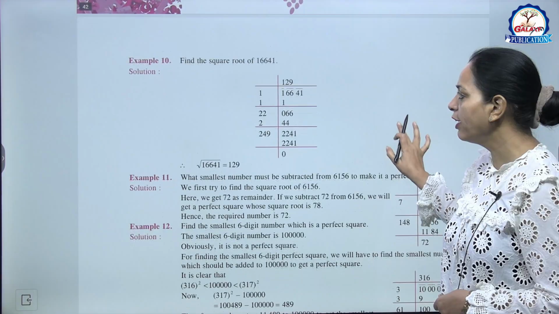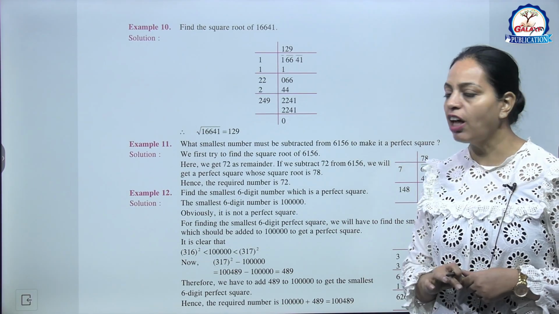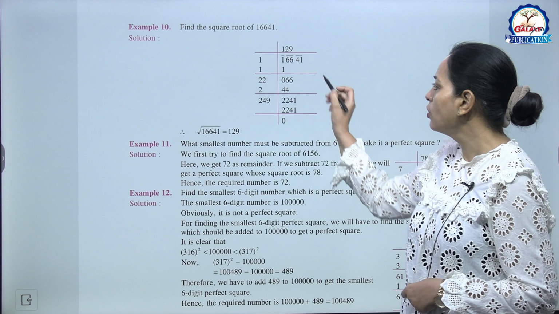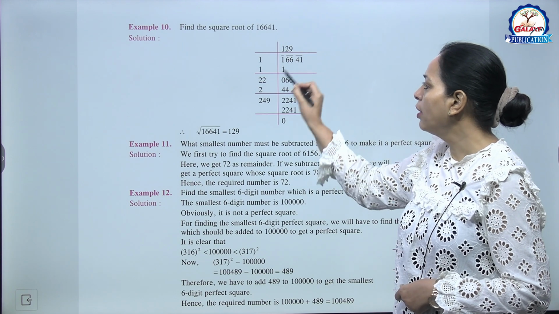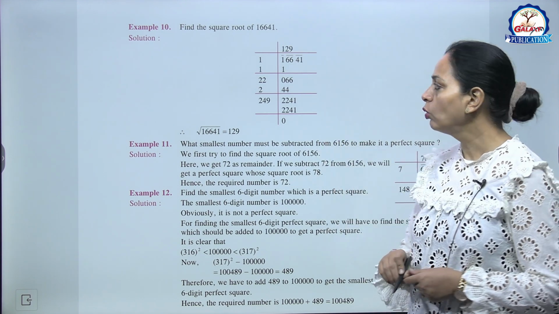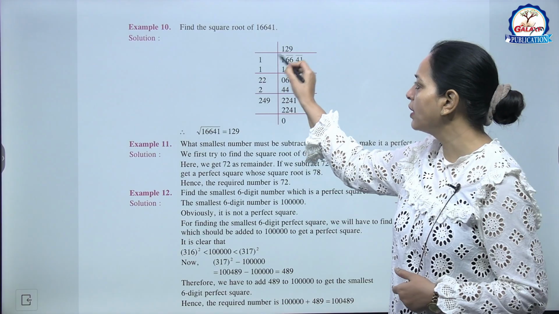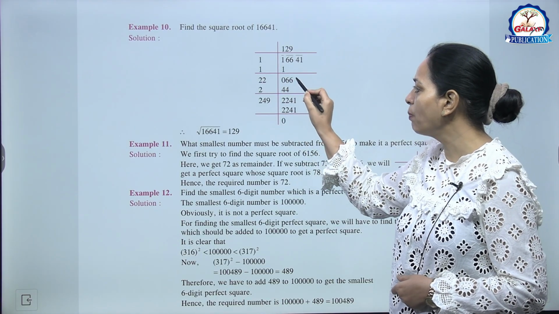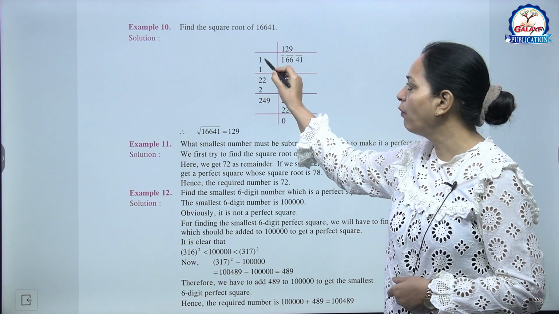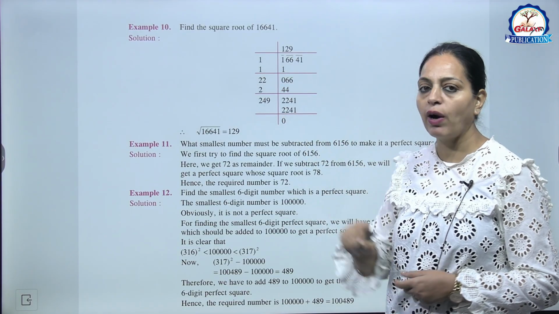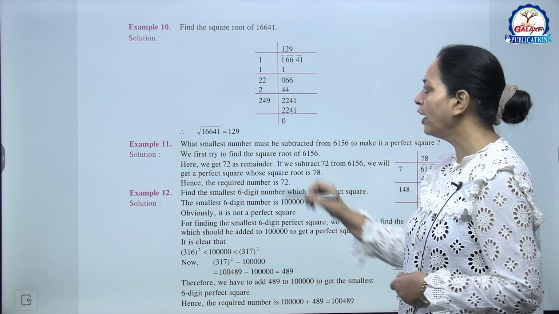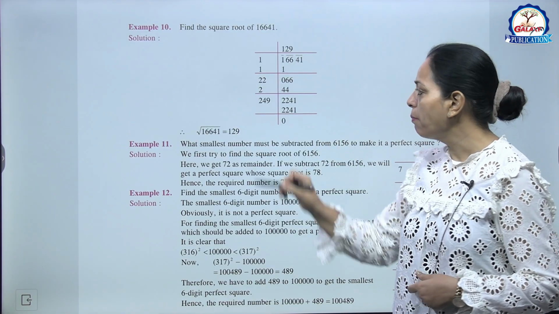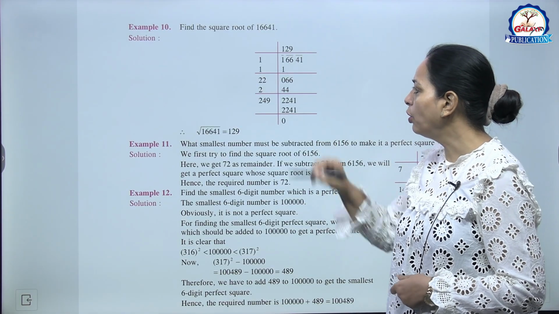Now example 10, find the square root of 16,641. So first make the pairs. So हमने pairing की है यहाँ पर. Now 1 is alone here. So 1 goes by 1. So 1 ones are 1. Okay. Now 1 minus 1 is 0. Take the next pair 66. This side 1 plus 1 is 2 and right here 1 digit. तो हम 2 लिखेंगे. 22 into 2 is 44. यहाँ पर भी 2 लिख देंगे, right. Minus कर देंगे. 22 left.